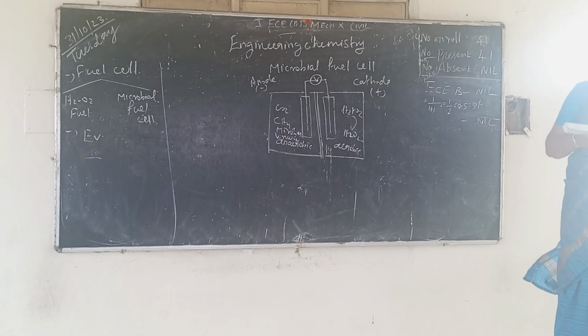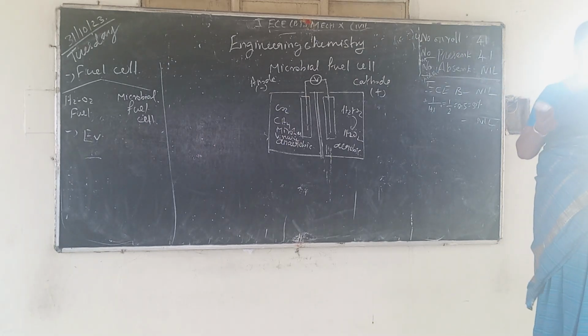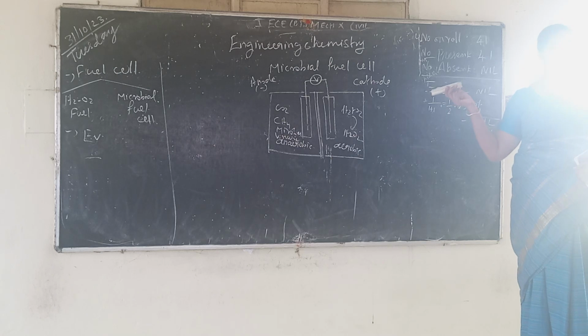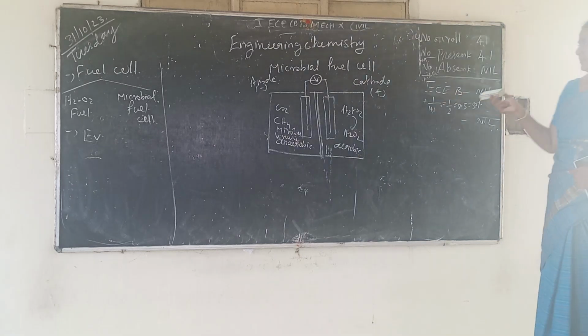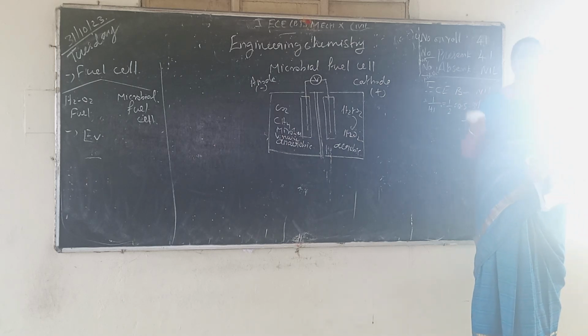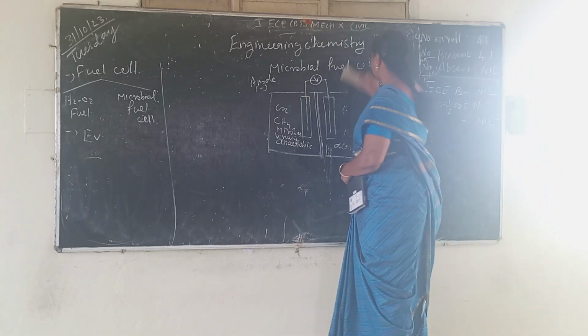Mostly these kinds of cells are used for solid waste management and similar places. Next, municipal water treatment and similar places are where microbial fuel cells are mostly used. Okay? So the main thing is that it is pollution free. We can generate electricity from wastes. That is the main application, the main specification of microbial fuel cells. Next one, fuel cell.